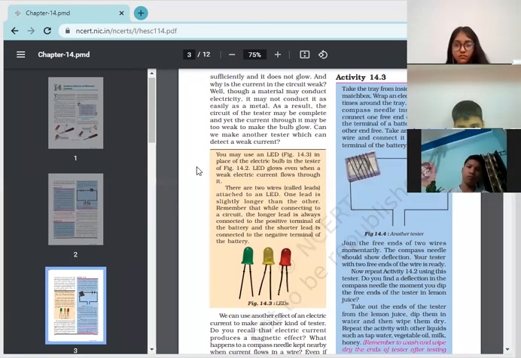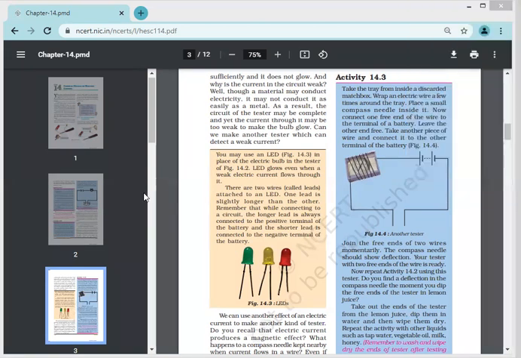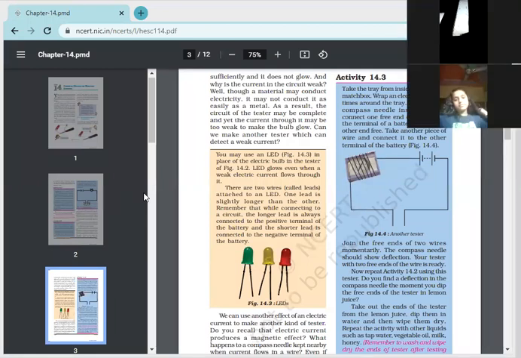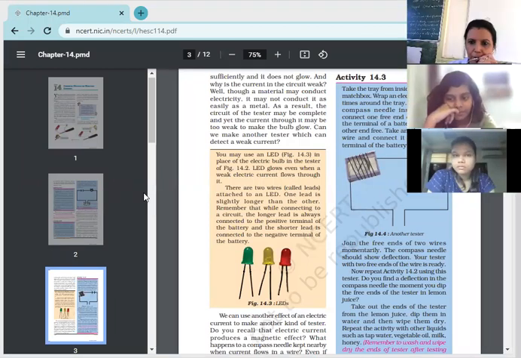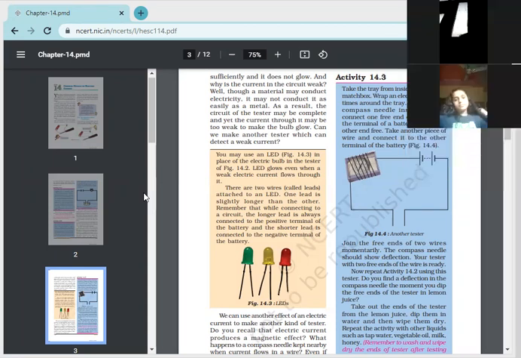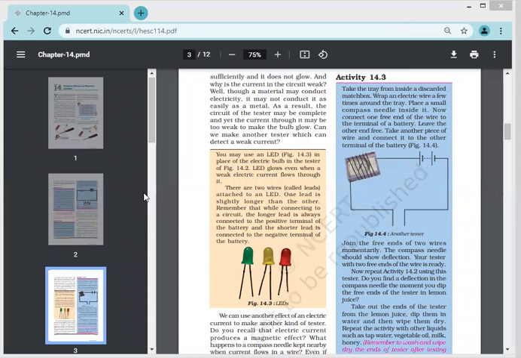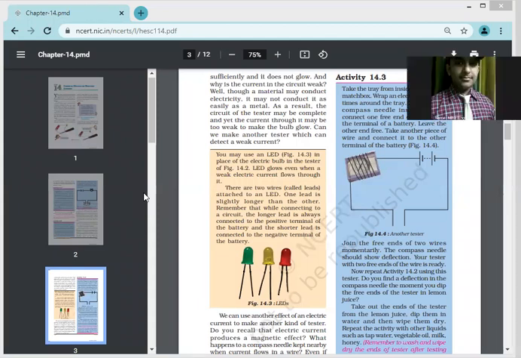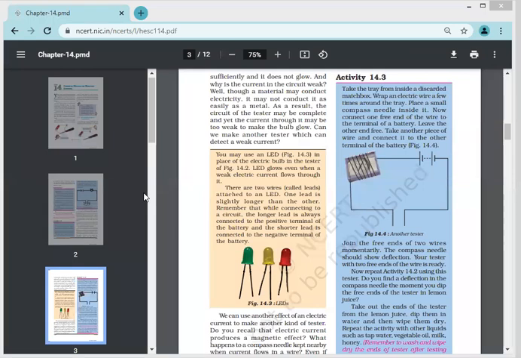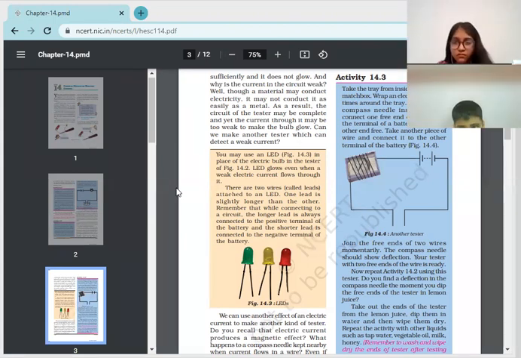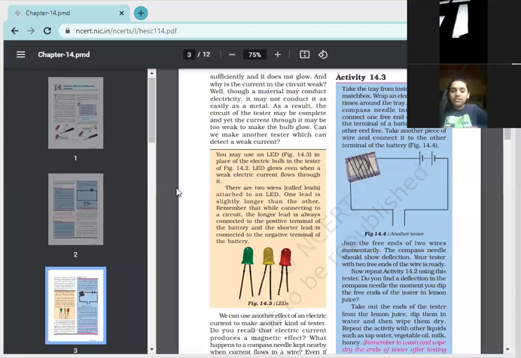You may use an LED. Okay, Ananya Jain, continue.